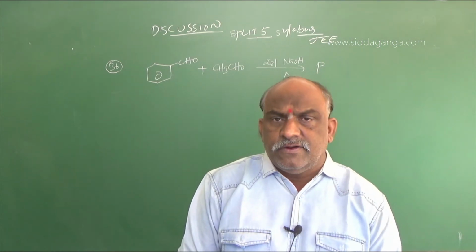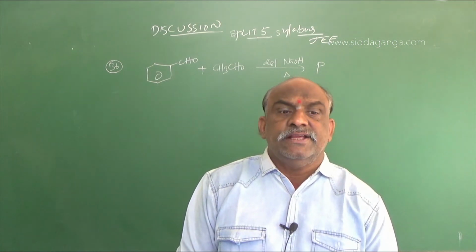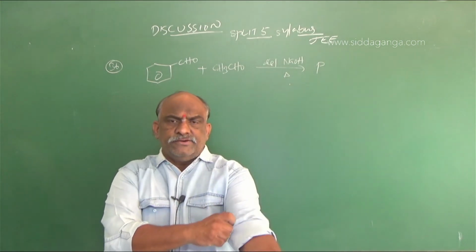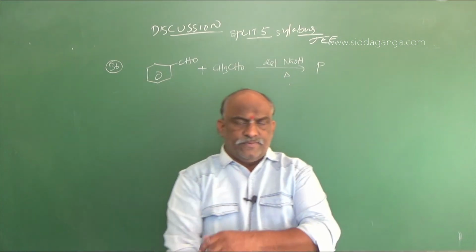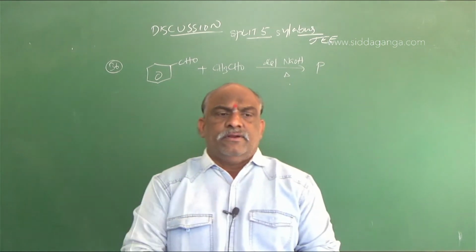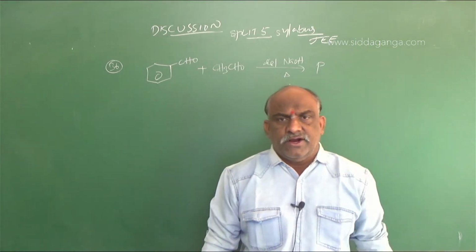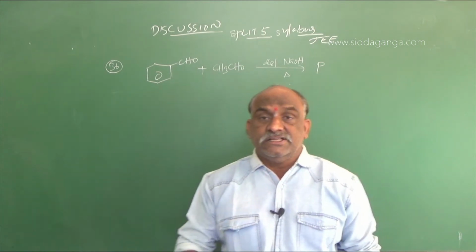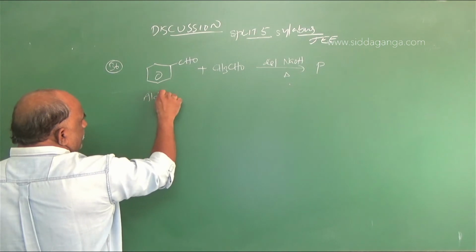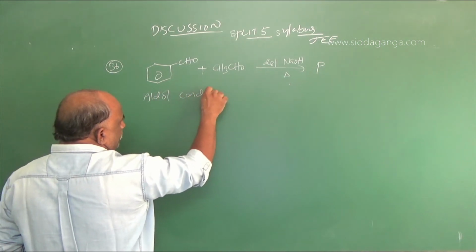This is an example for aldol condensation because the reagent is a dilute base. If the base is concentrated, then we should go with the Cannizzaro reaction. If the base is dilute, you should go with aldol condensation only. Benzaldehyde has an absence of alpha hydrogens, but acetaldehyde has the presence of alpha hydrogens. So, my dear students, this is an example for aldol condensation.